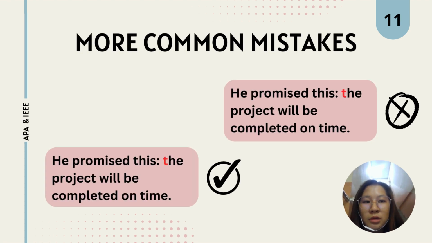More common mistakes are shown here, like he promised this: the project will be completed on time. The letter T of the is capitalized as the project will be completed on time is a complete sentence. This is to emphasize the importance of the statement, indicating that what comes after the colon is significant and worthy of attention.